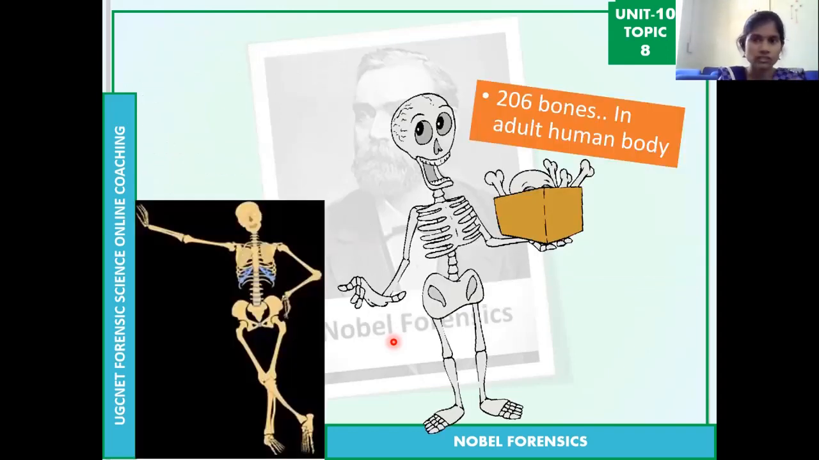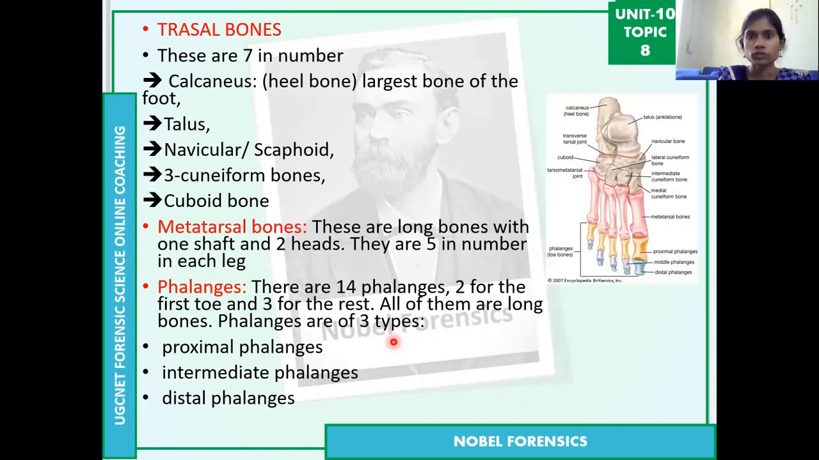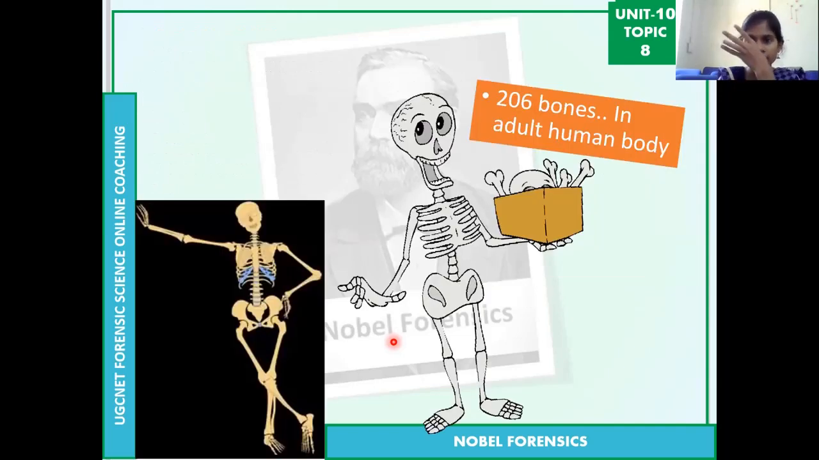So these are all about the bones. We discussed all these bones. There are 206 bones in the adult human body. We discussed all 206, which are divided into the axial skeleton and the appendicular skeleton. So this is about the skeletal system.